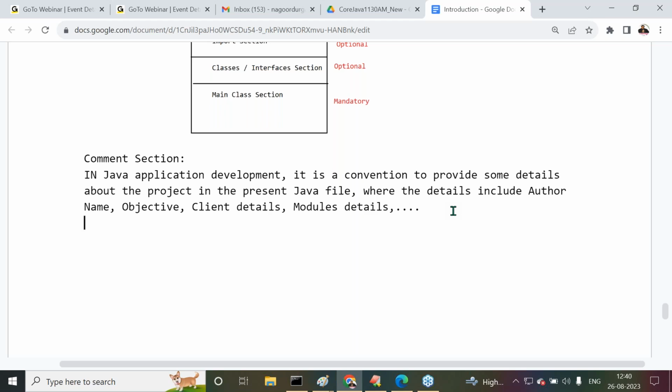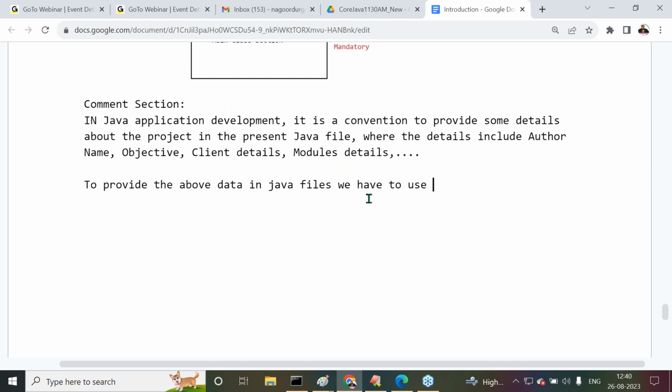Right, sir. The point is, to provide the above data in Java files, we have to use the comment section.